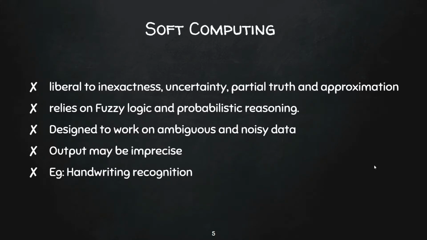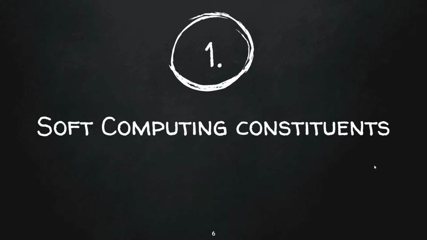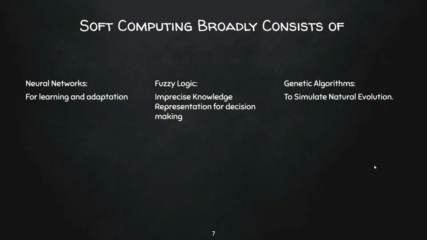After getting a basic understanding of computing and techniques of computing, let us go deeper into soft computing. Let us exactly know what it takes for soft computing to work with imprecisions. Soft computing broadly consists of neural networks, fuzzy logic, and genetic algorithms. Soft computing focuses on addressing real world problems like a human does.